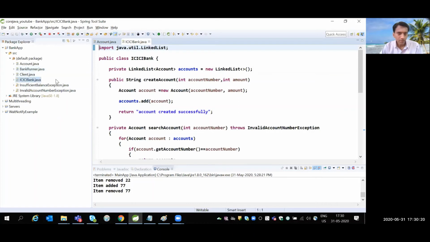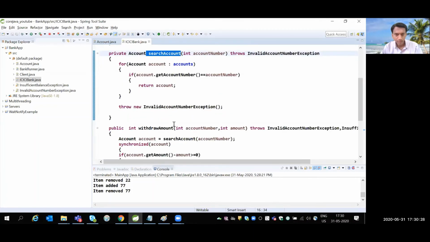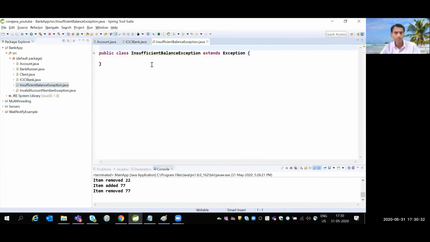Okay, so I have created ICICI Bank, where I have a create account method, search account, and withdraw amount. For all these things I created two exceptions: insufficient balance exception, which is generated if the balance is not available, and another, invalid account number exception.